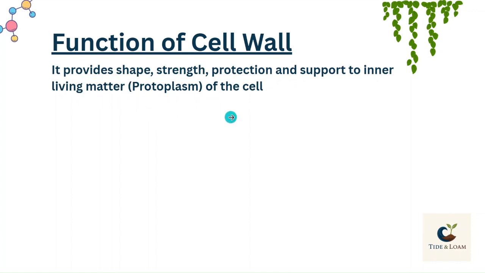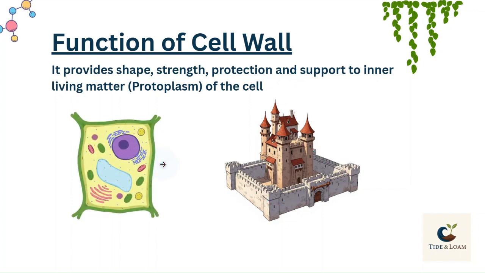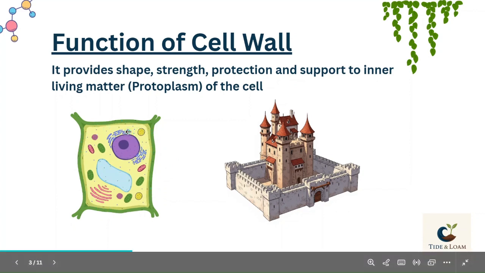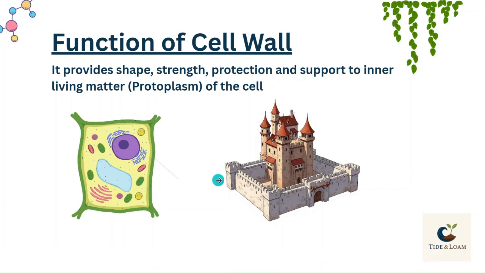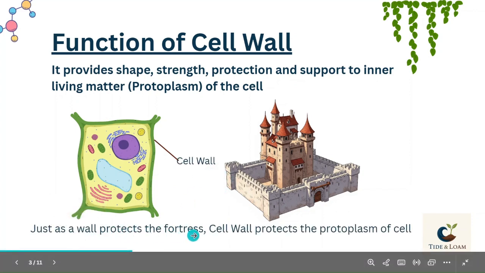Now look at this figure, this is a fortress, a castle, and this wall is providing protection to the castle. In the same way, cell wall provides protection to the cell. Cell wall is supporting the inner living matter, the protoplasm of the cell. It is protecting, it is providing strength, it is supporting and it is shaping the structure. Just as a wall protects the fortress, cell wall protects the protoplasm of the cell.